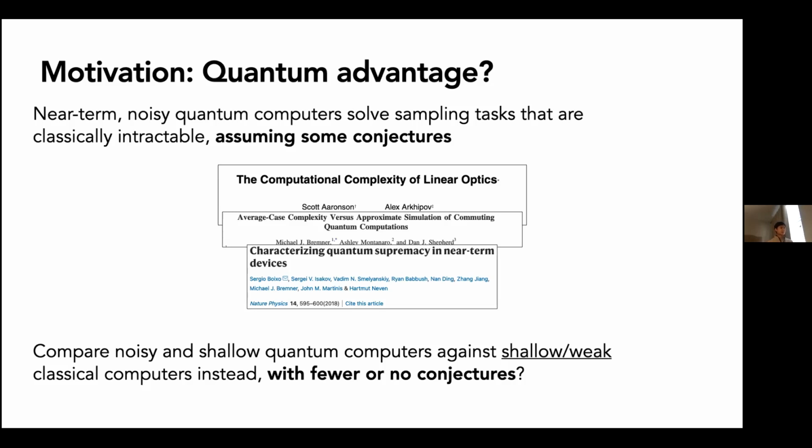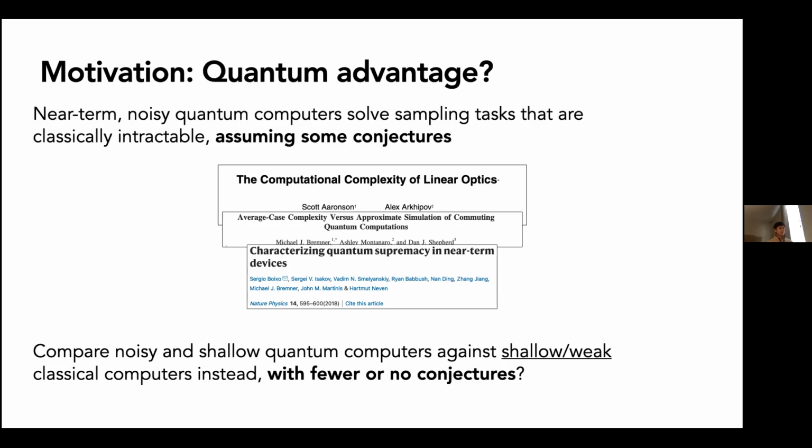So that's what this work is about. It's about comparing noisy and shallow quantum computers against shallow or weak classical computers instead. But this time we'll be using fewer or no conjectures. I want to emphasize here that we're using shallow or weak quantum computers instead of the typical polynomial time classical computers that are used in quantum supremacy arguments. So there's sort of a trade-off going on here, which is that we're decreasing the power of the classical computer, but we're going to be doing this without using conjectures or with using fewer conjectures.